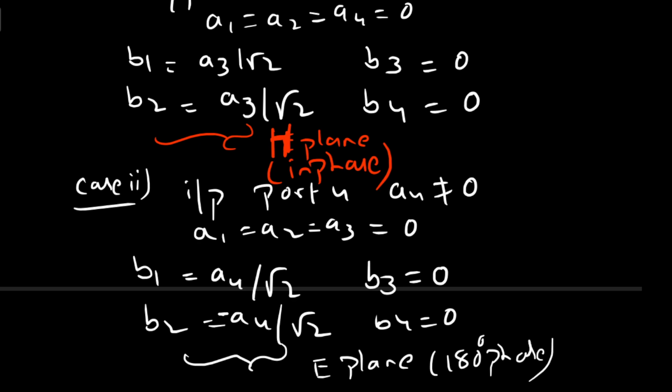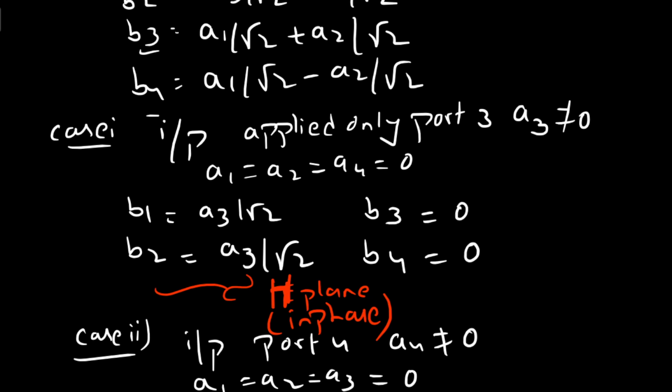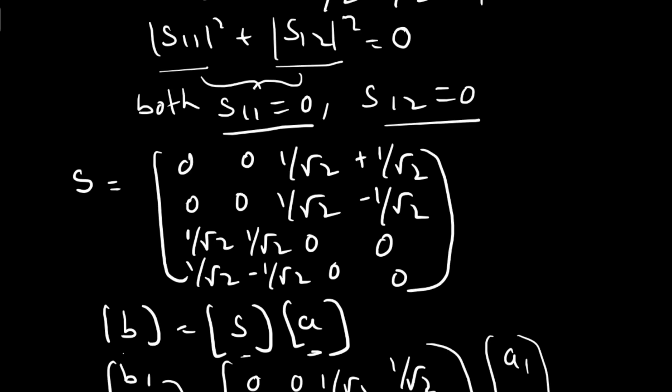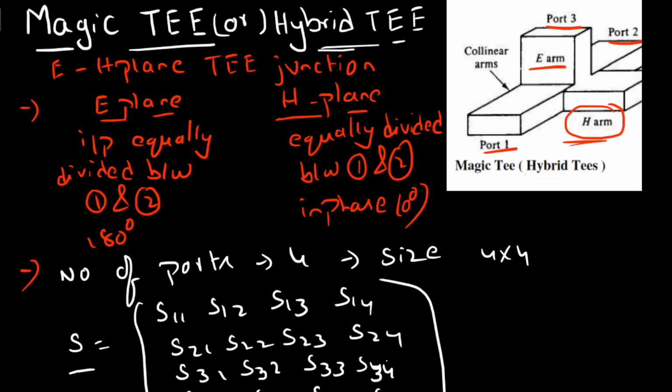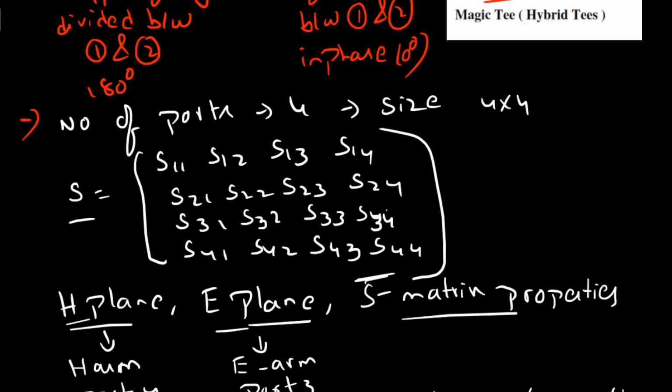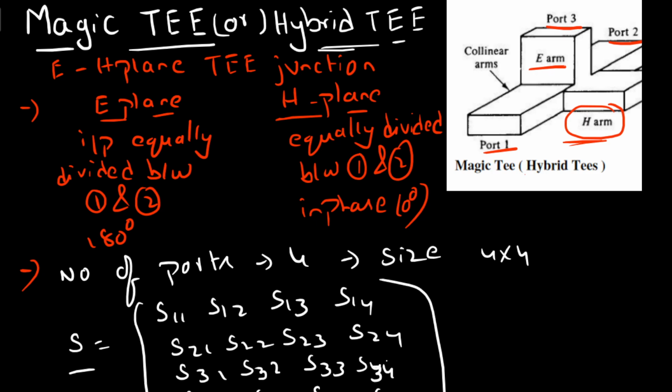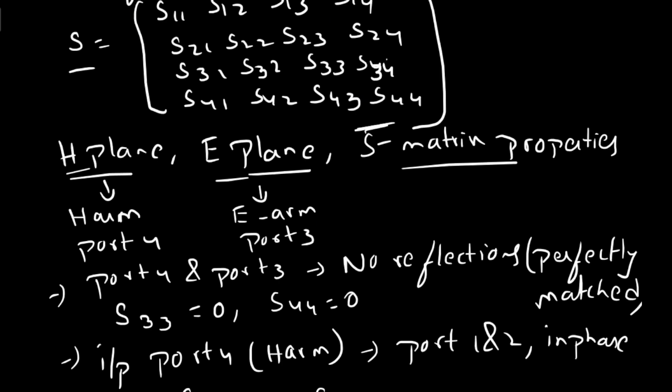So the magic T satisfies both E plane and H plane. This is about what is magic T and the geometrical representation of magic T, and how to determine this 4x4 matrix which has 16 elements by using both H plane properties, E plane properties and S matrix properties.